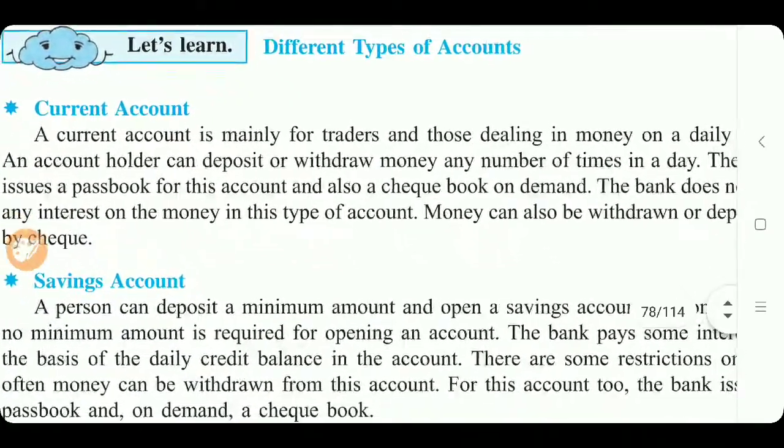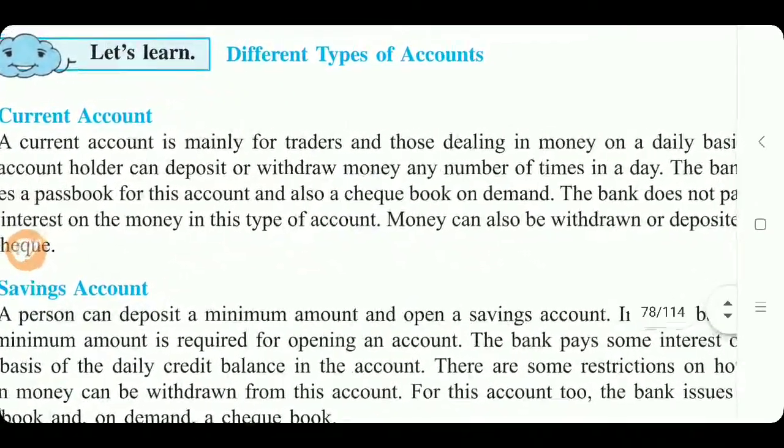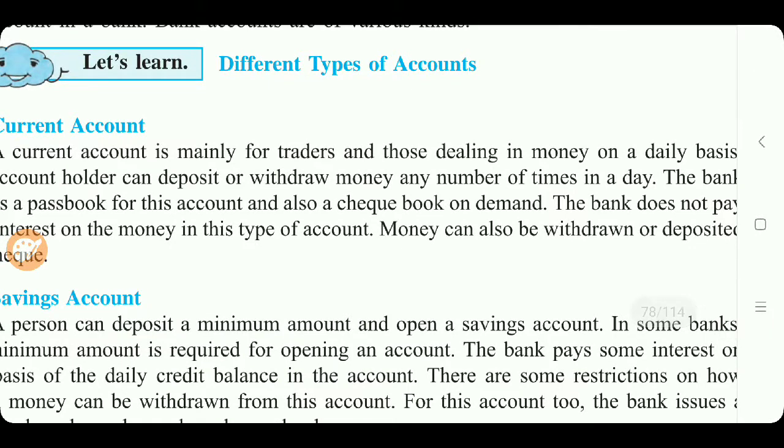This account holder can deposit or withdraw money any number of times in a day. Means no limitations. The current account holder does not have a limitation for withdrawing or depositing money from the bank, any number of times.